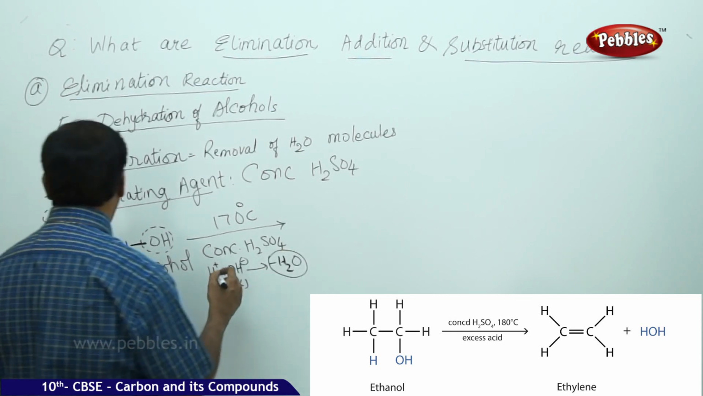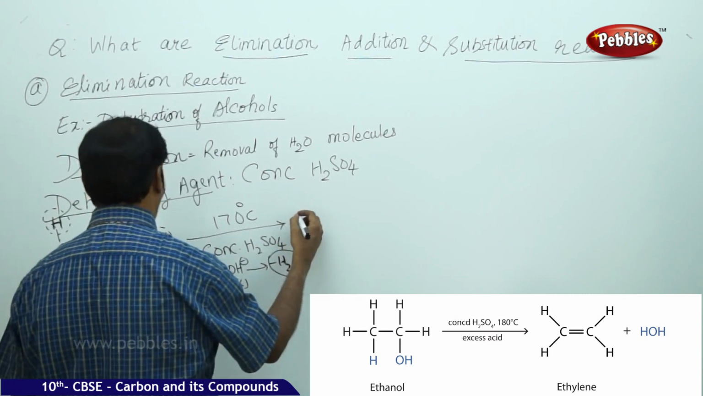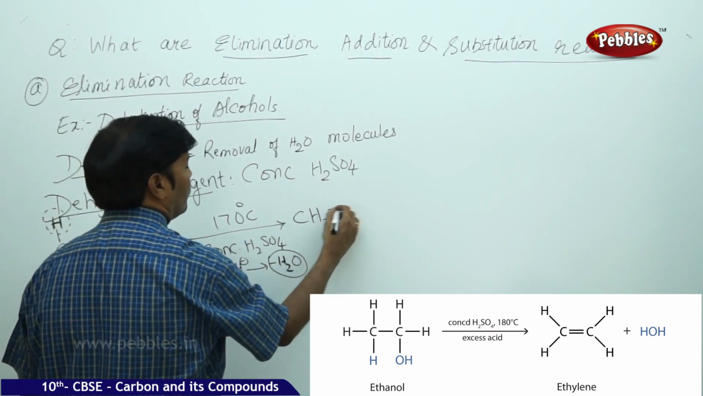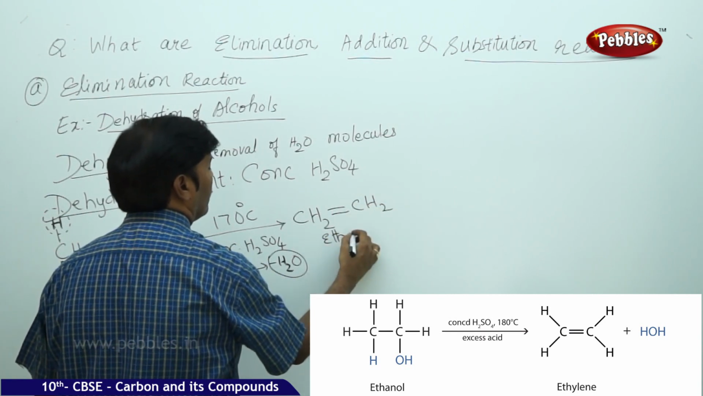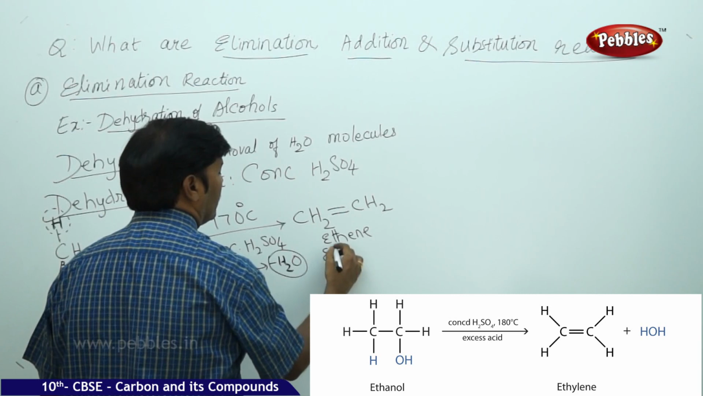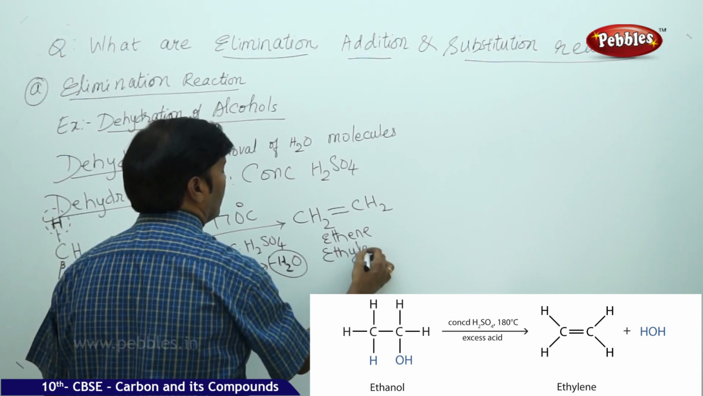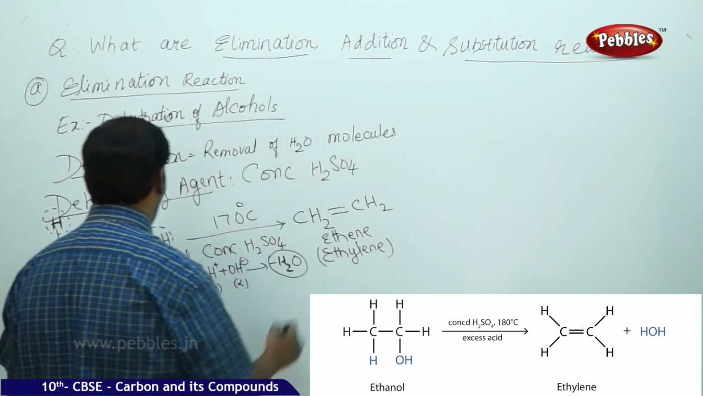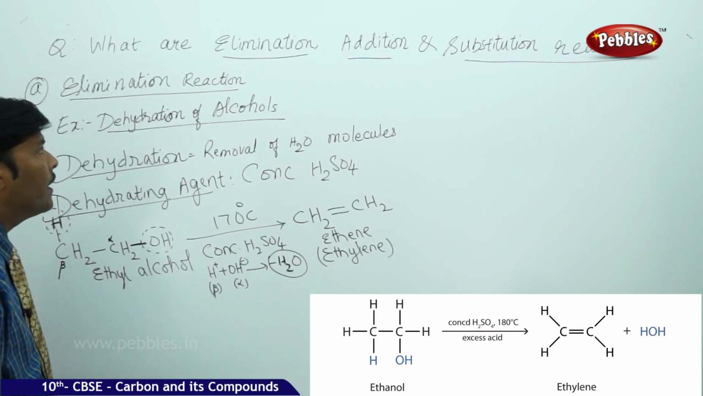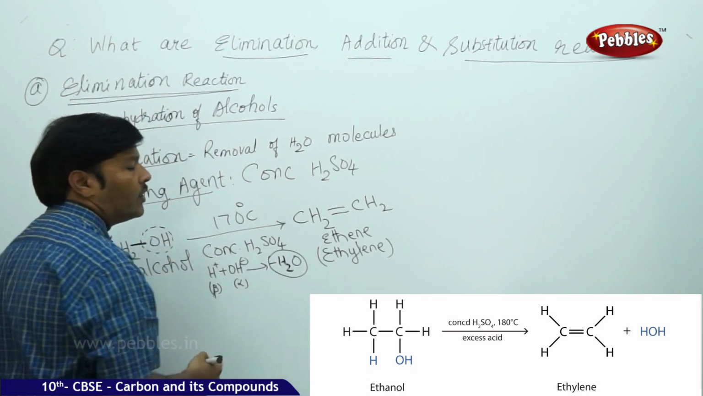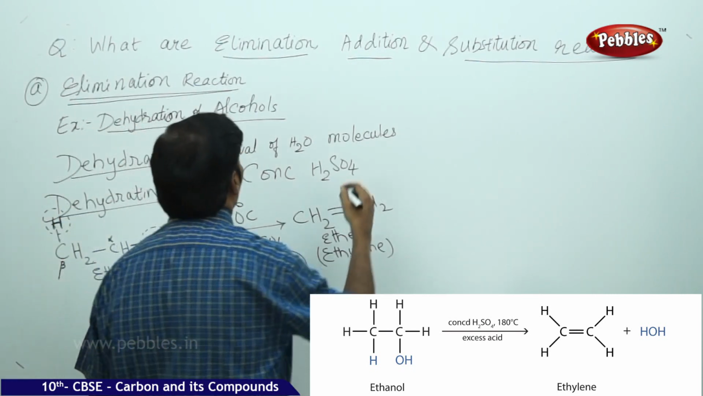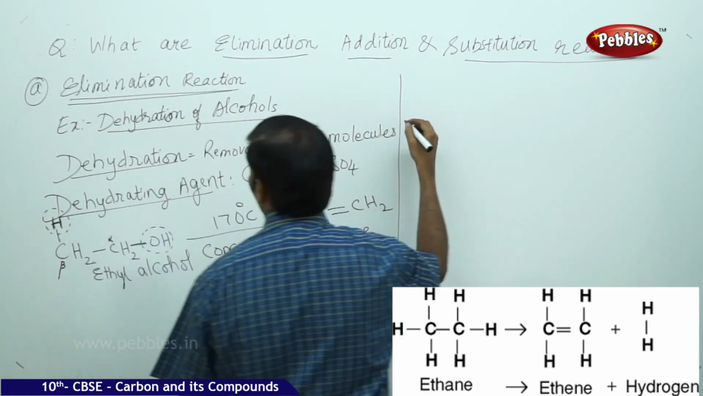Removal of water, and therefore we are going to get CH2 double bond CH2. This is ethene, also called ethylene. This comes under the dehydration reaction, and dehydration reaction is the best example of an elimination reaction. After dehydration we'll go for addition reaction.